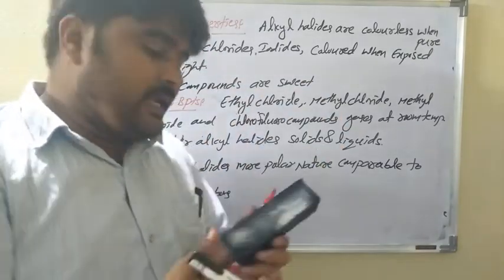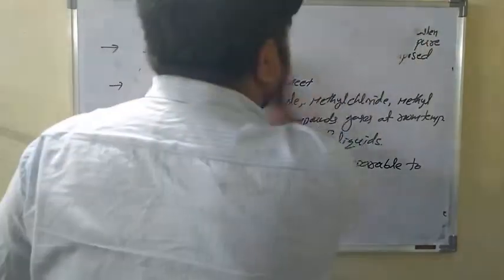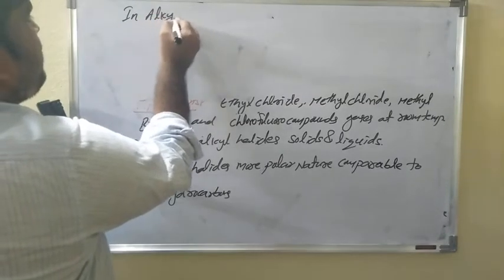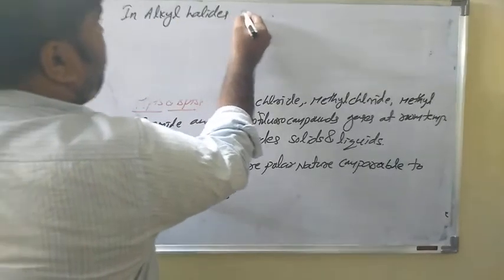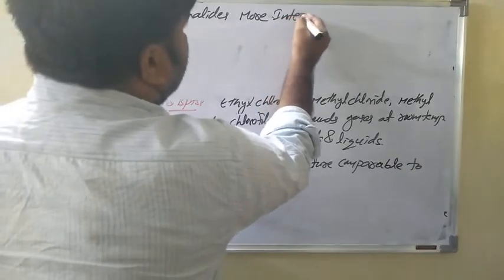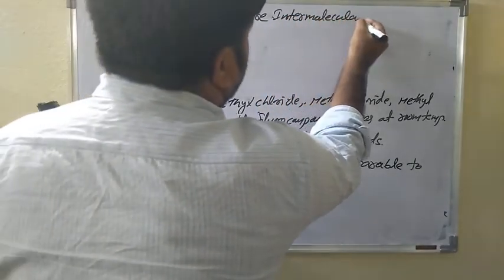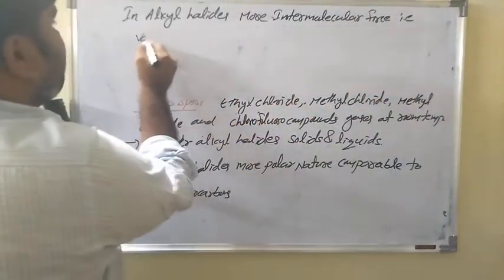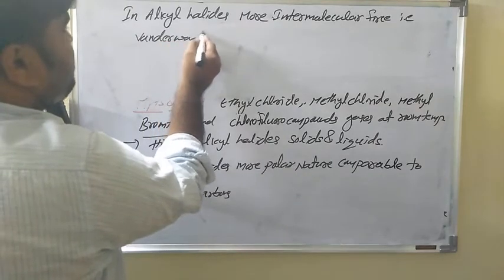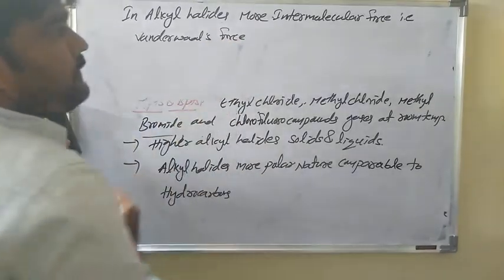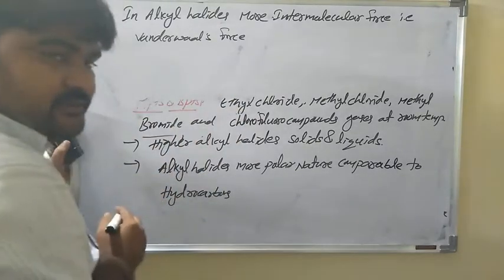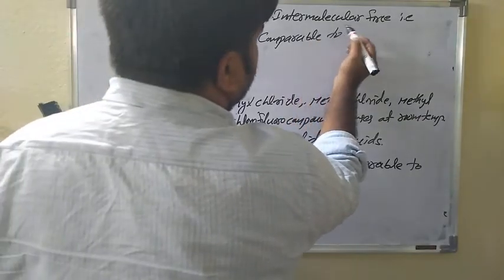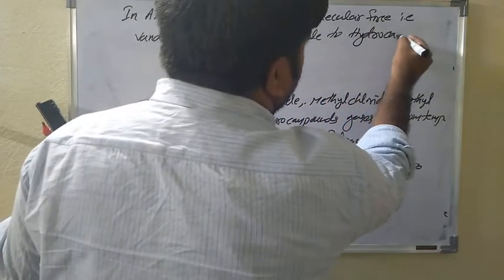The intermolecular forces are van der Waals forces, stronger than in the parent hydrocarbons.